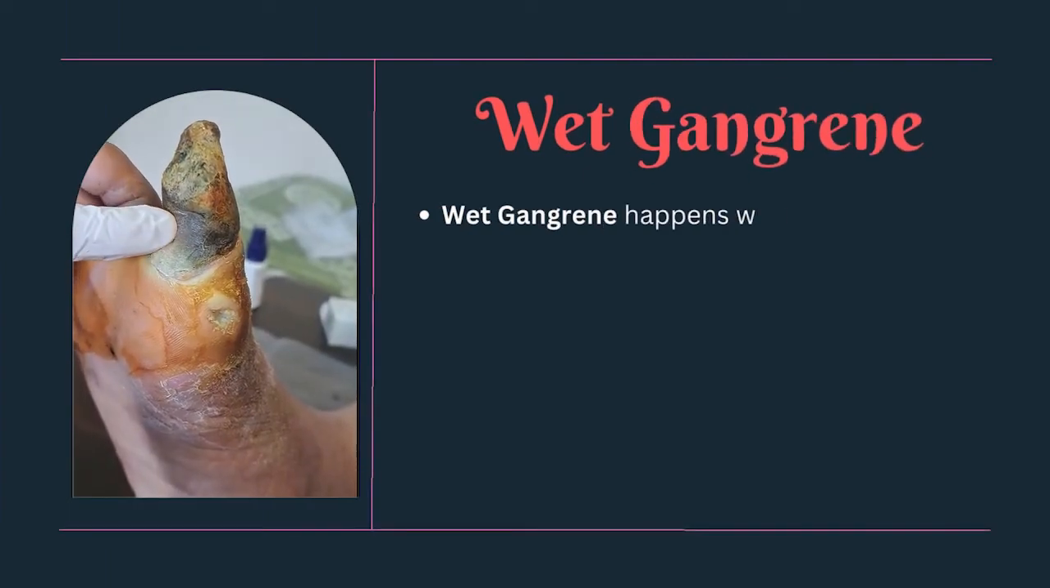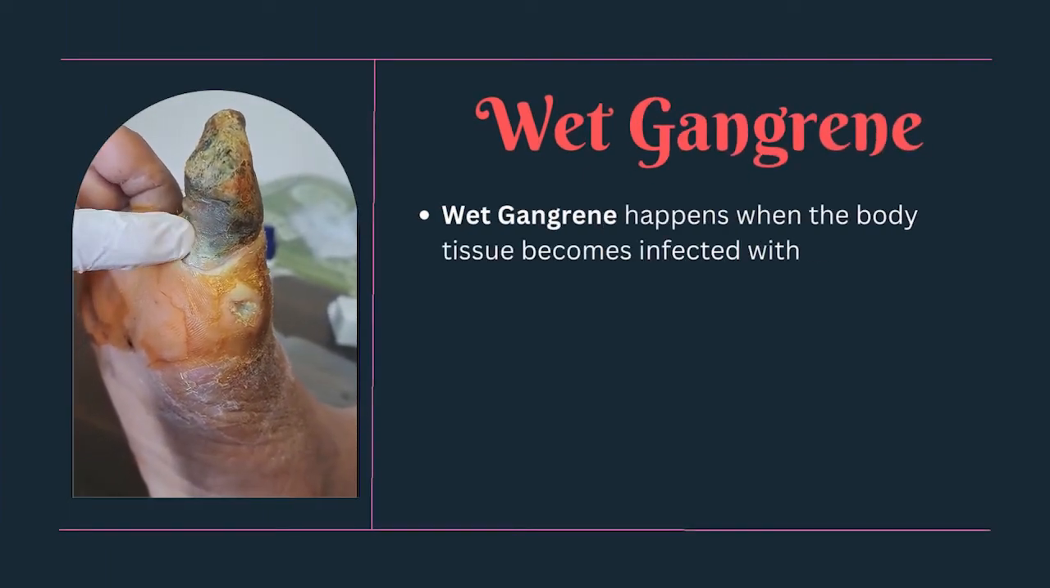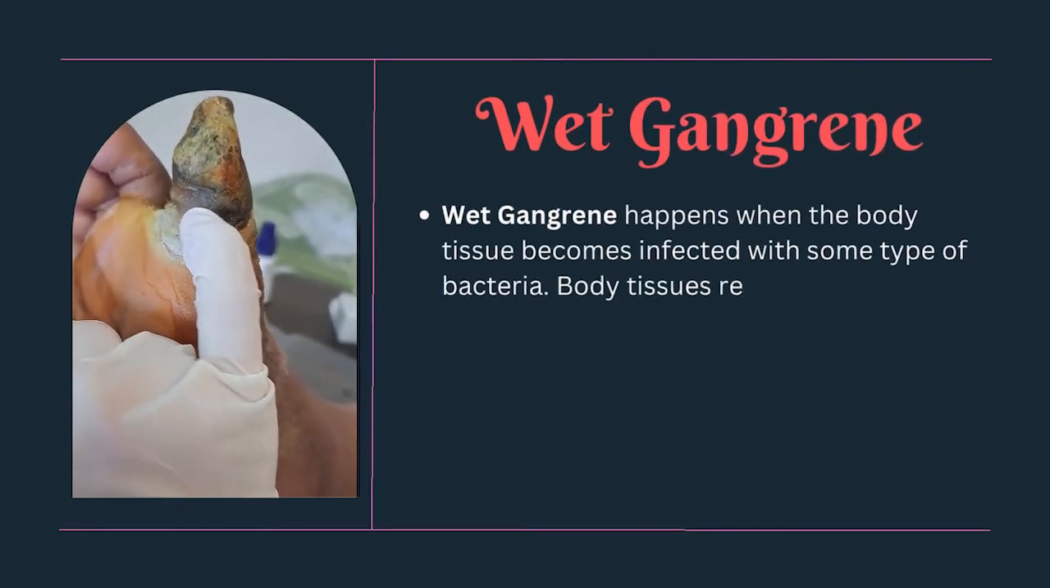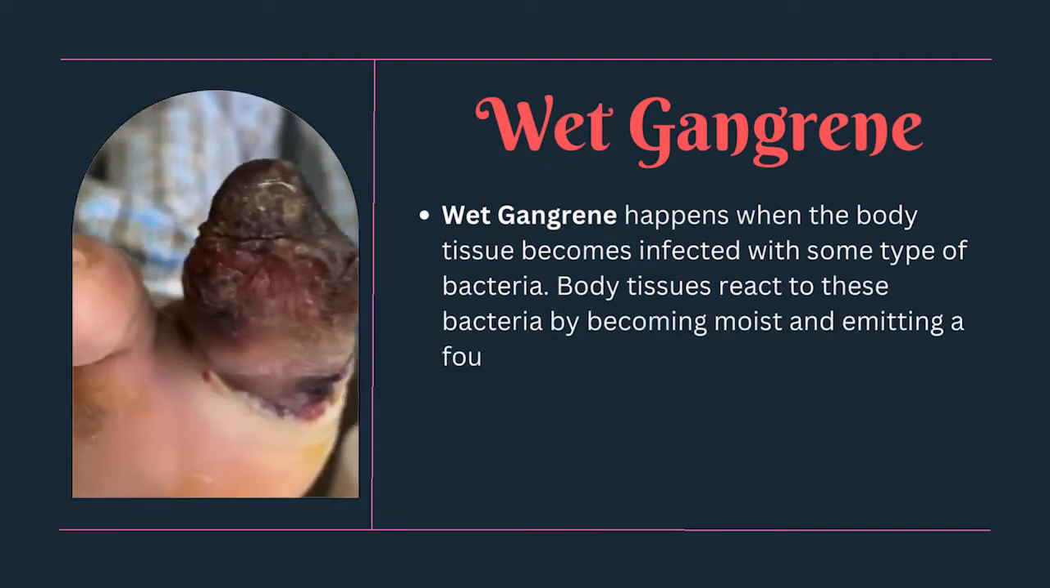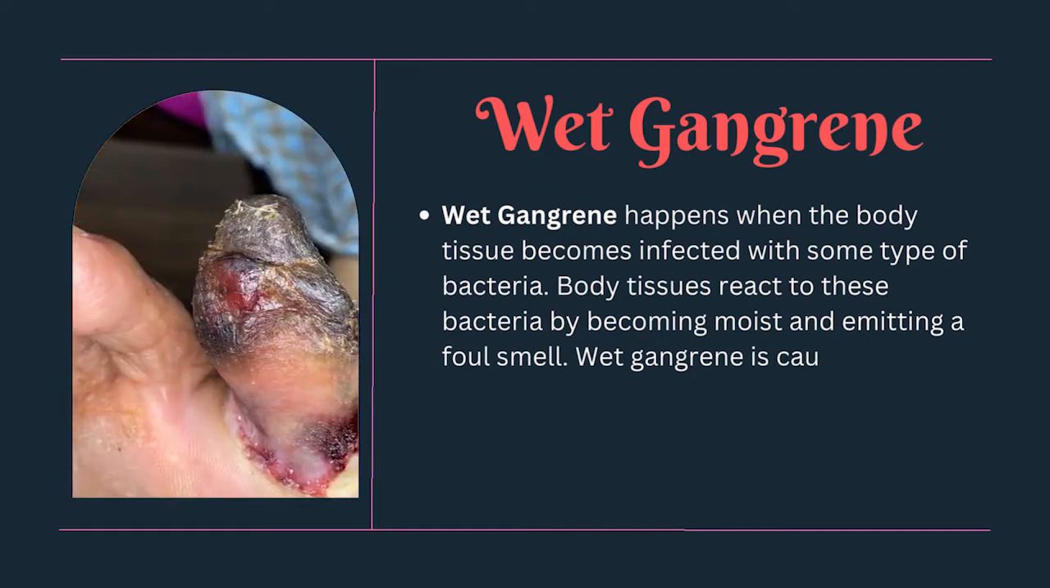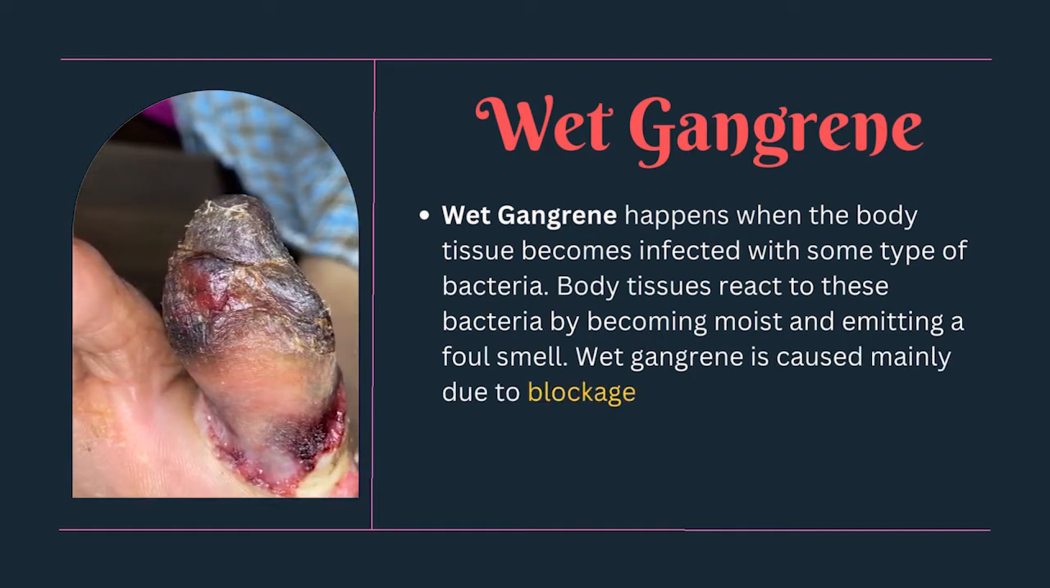Wet gangrene happens when the body tissue becomes infected with some type of bacteria. Body tissues react to these bacteria by becoming moist and emitting a foul smell. Wet gangrene is caused mainly due to blockage of venous flow.